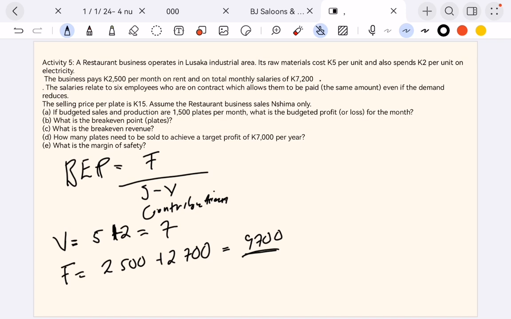Then we are told here the selling price. The selling price there is 15 kwacha. Sorry, you said 2,500 plus 7,200? Yes, that is the total fixed cost.